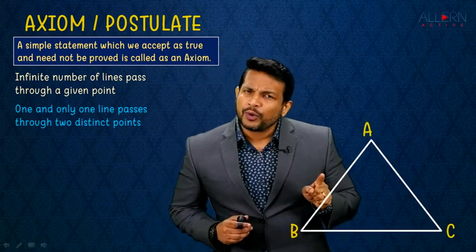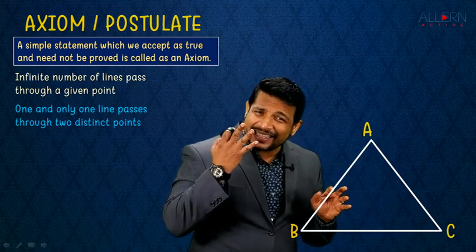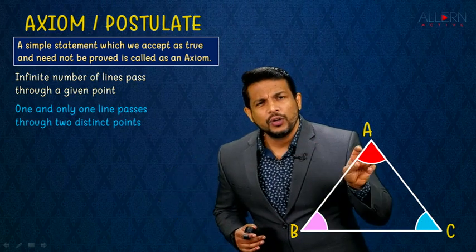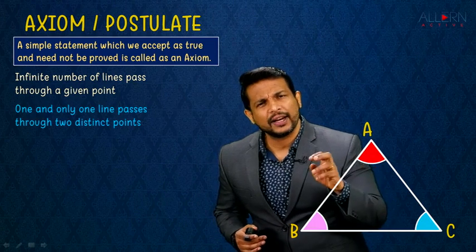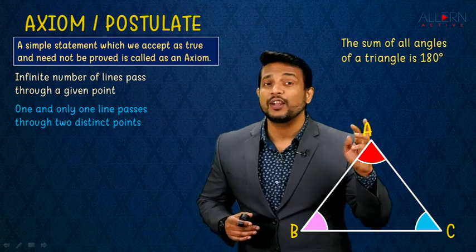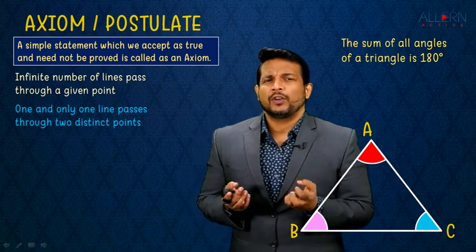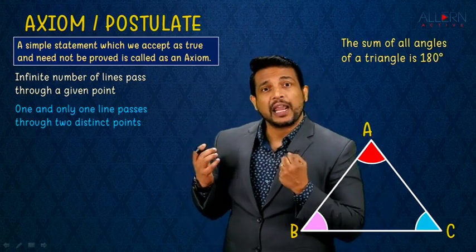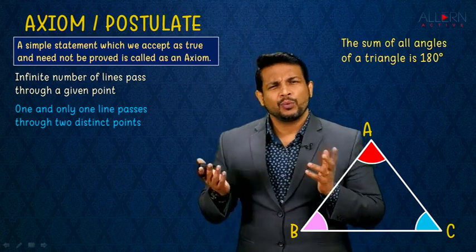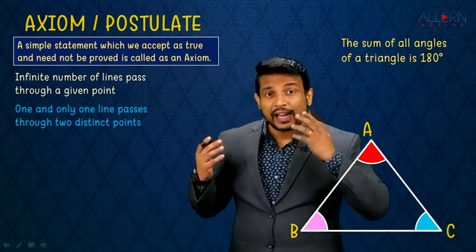Observe. I'm going to give you a triangle, as you see, triangle ABC. And when we talk about a triangle, it has three angles: angle A, angle B, and angle C. And if I ask you, what is the sum of these three? We have heard about it. There's a statement which says that the sum of all angles of a triangle is 180 degrees. But when you heard this for the first time, didn't you have a question in your mind? Why 180 degrees? Can't the sum be 200? Can't the sum be 150? Can't the sum be 250? It could have been, because that's the query which comes to your mind.